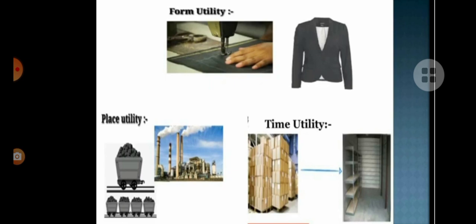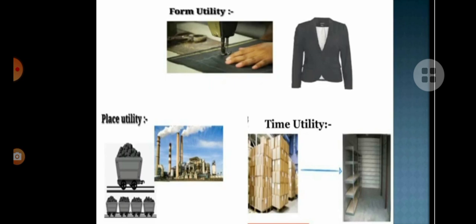Okay, and the third type is time utility. Okay, so when the production is enormous, if you yield any enormous products, automatically we will store them. Okay, so sometimes when the products are stored and sold for a longer period, what happens? Its exchange value becomes more.